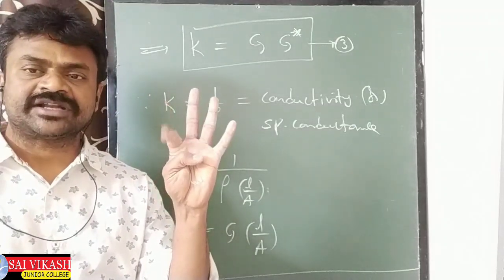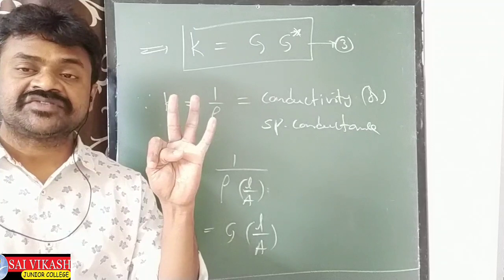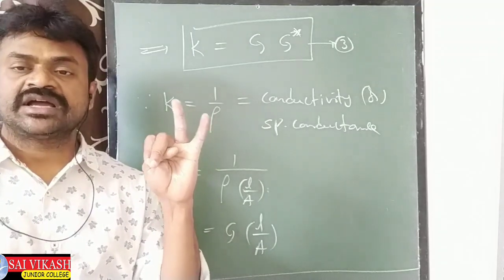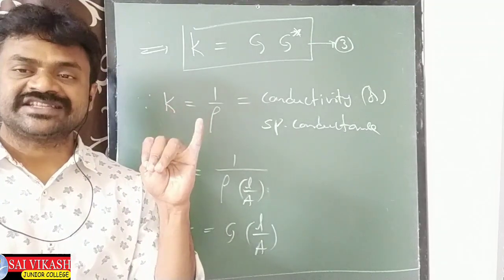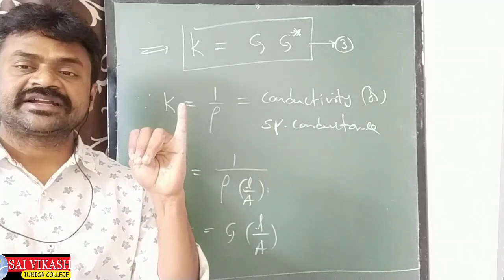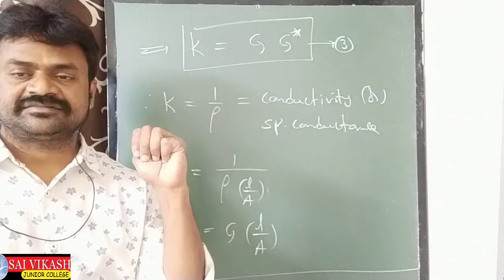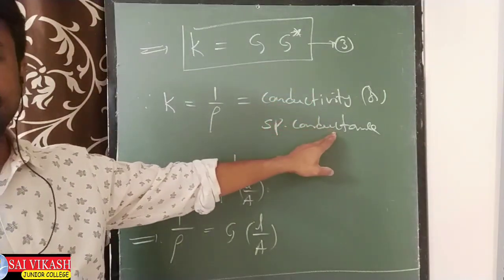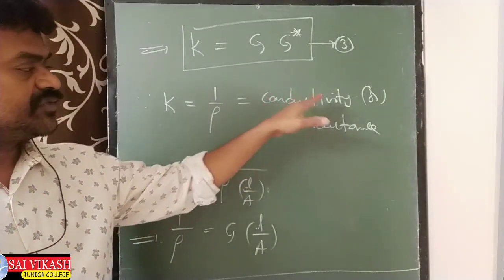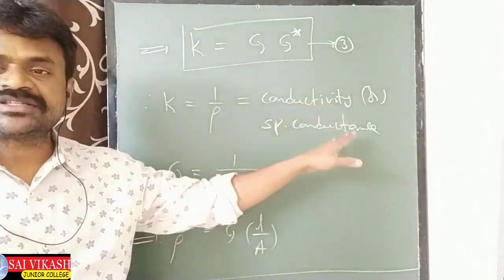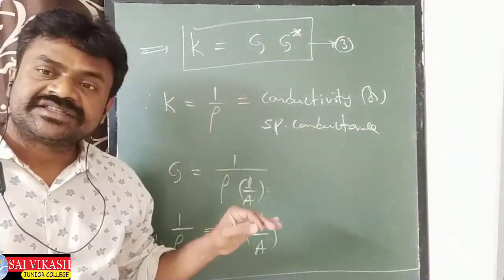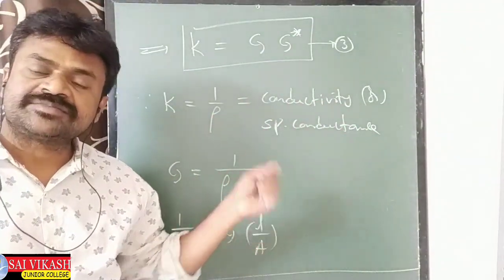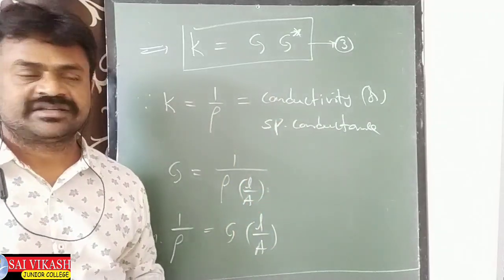Resistance means capital R, resistivity means rho, conductance means G, conductivity means K. The conductivity is also called specific conductance. Resistivity is also called specific resistance.